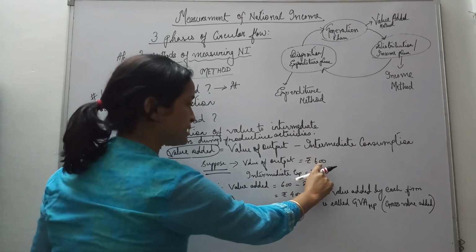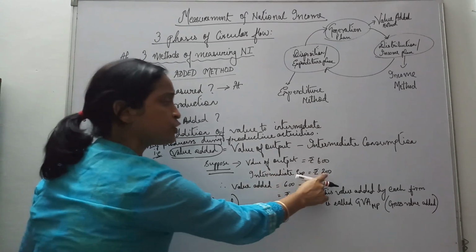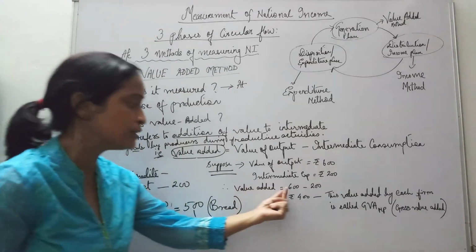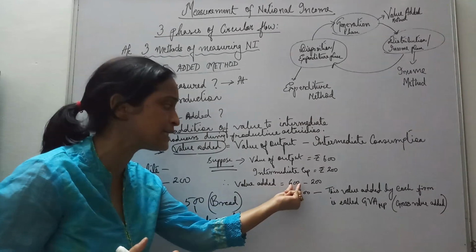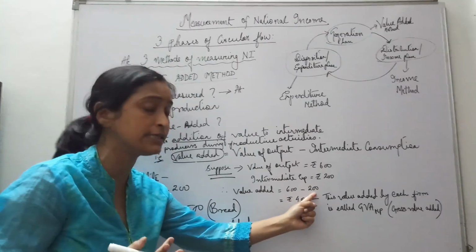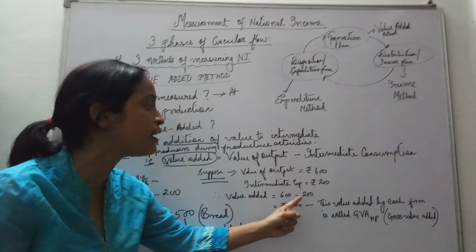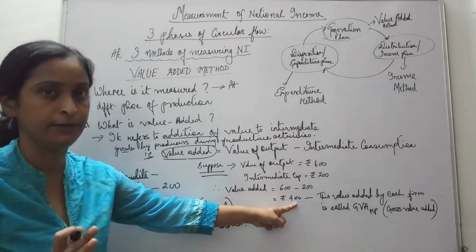Alright, the value of output is 600 and then the price of his raw materials, intermediate expenditure, is 200. So how much value has he added? 600 is the value of output. He is selling his product at 600, but 200 is his cost of raw material, suppose. So how much has he added to 200? He has added 400. So this is called value added.